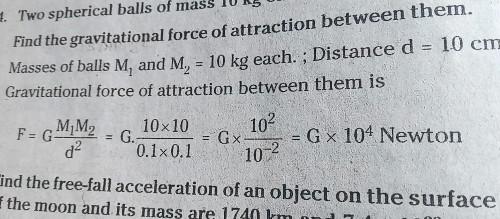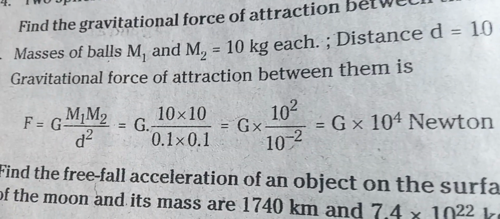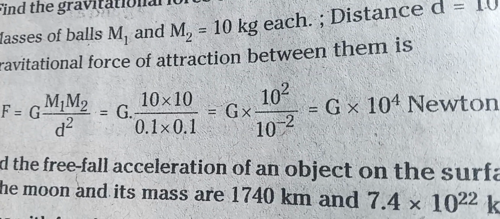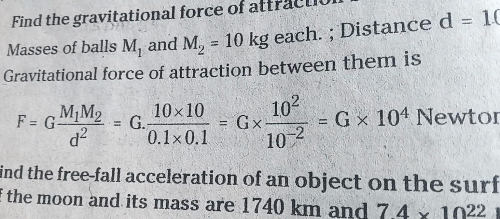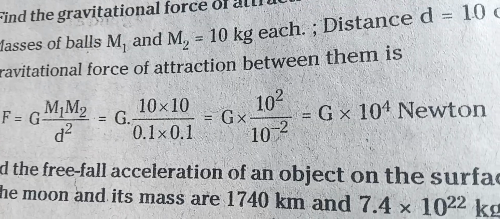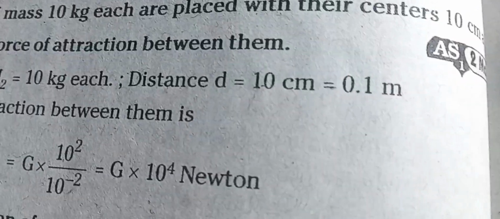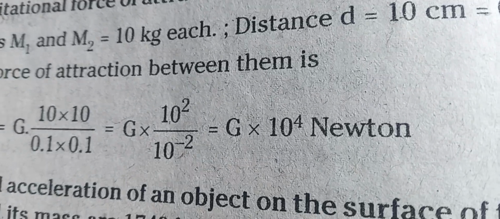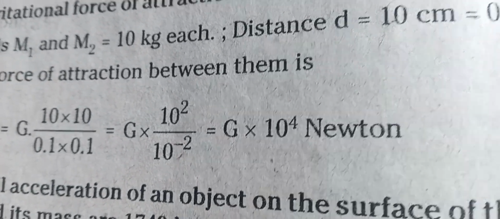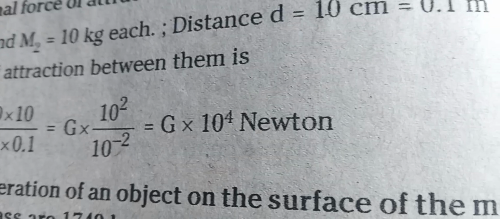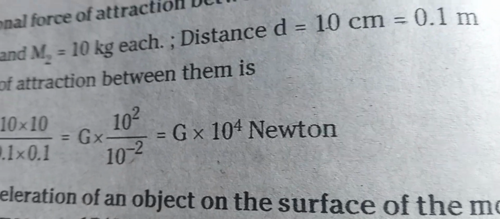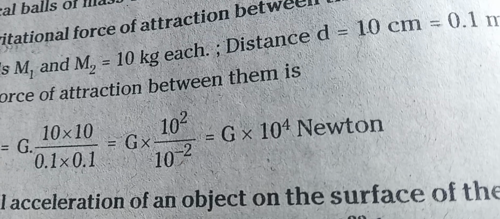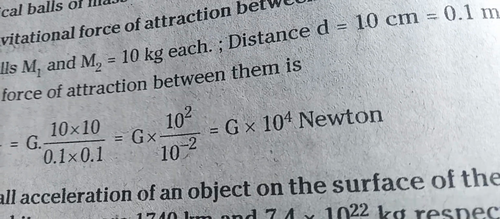The gravitational force of attraction between them is F equals G into m1 into m2 by d square. The masses are 10 kg and 10 kg, so 10 into 10 by d square, where the distance is 0.1 meters, so 0.1 into 0.1. So 10 square by 10 to the power minus 2 is equal to G into 10 to the power 4 newtons. So the force of gravity is equal to G, the gravitational constant, into 10 to the power 4 newtons.